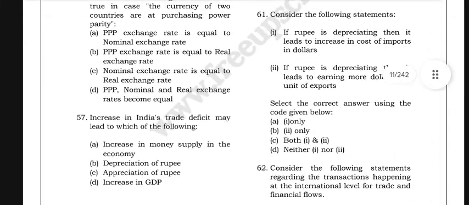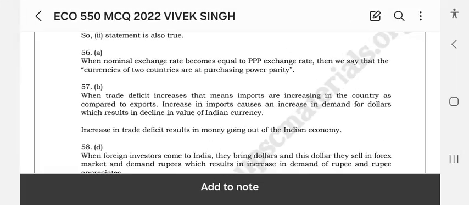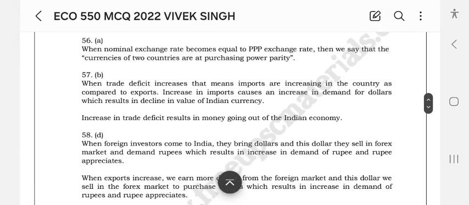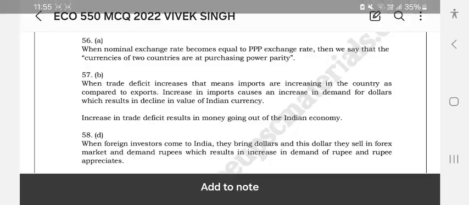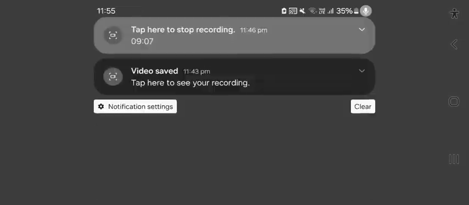Question 57. Increase in India's trade deficit may lead to which of the following? When the trade deficit increases, that means imports are increasing in the country as compared to exports. Increase in imports causes an increase in demand for dollars. It results in decline in the value of Indian currency.